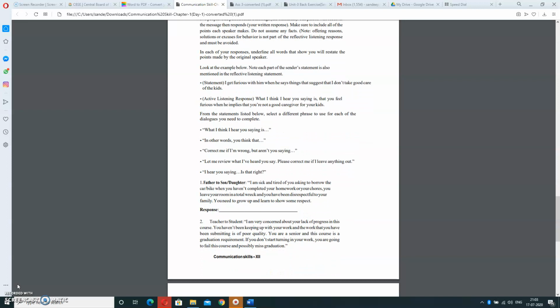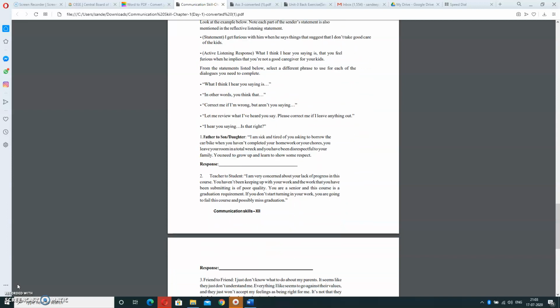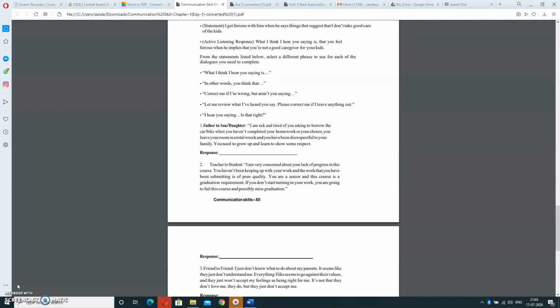Second problem, teacher to student: I am very concerned about your lack of progress in this course. You have not been keeping up with your work and the work that has been submitted is of poor quality. You are a senior and this course is a graduation requirement. If you don't start turning in your work, you are going to fail this course and possibly miss graduation. This is the type of response that can be given by the teacher to the students.